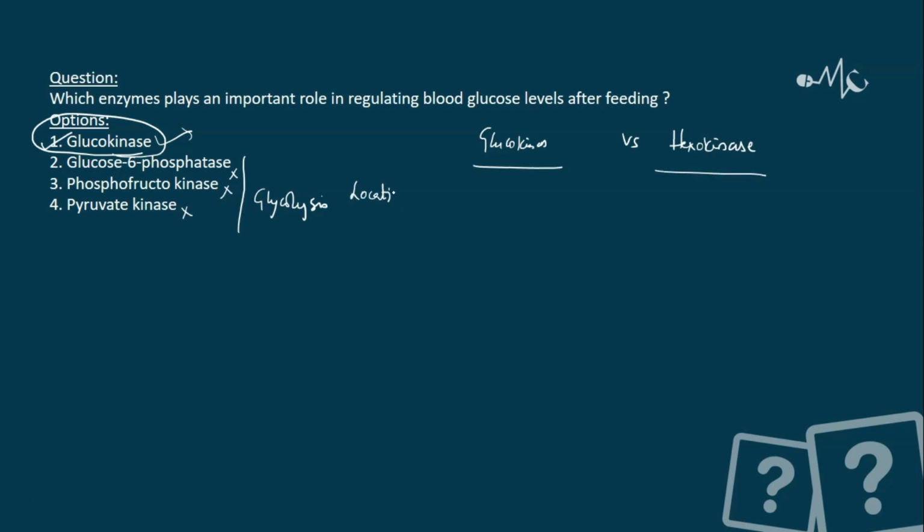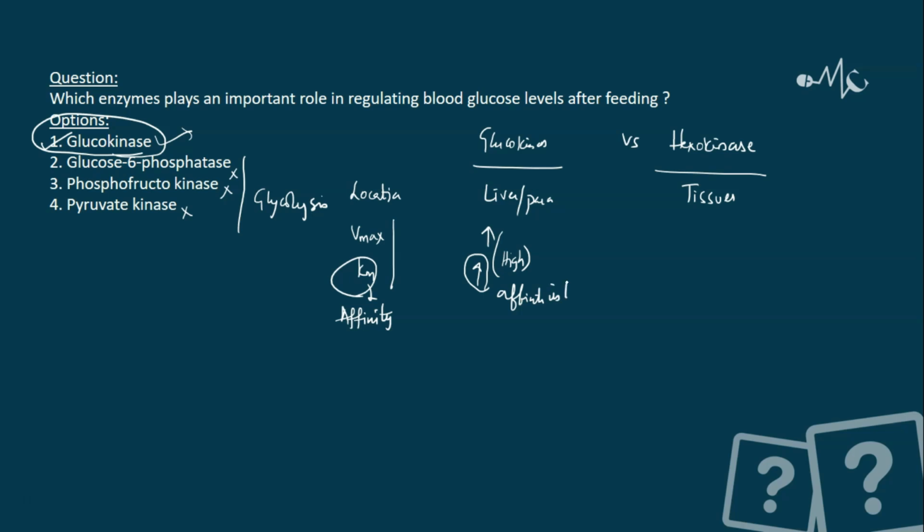Location wise, as I already told you, glucokinase is in the liver and pancreas, hexokinase is in all the tissues. Now we have Vmax and also the Michaelis-Menten constant Km. For glucokinase, both Vmax and Km are high. See, what does Km infer? It tells you about the affinity. When Km is high, affinity is low. So Km is inversely proportional to affinity. When Km is low, affinity is high.